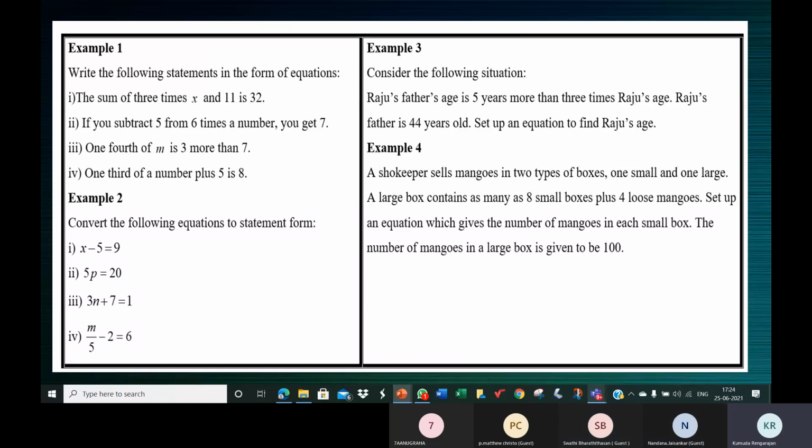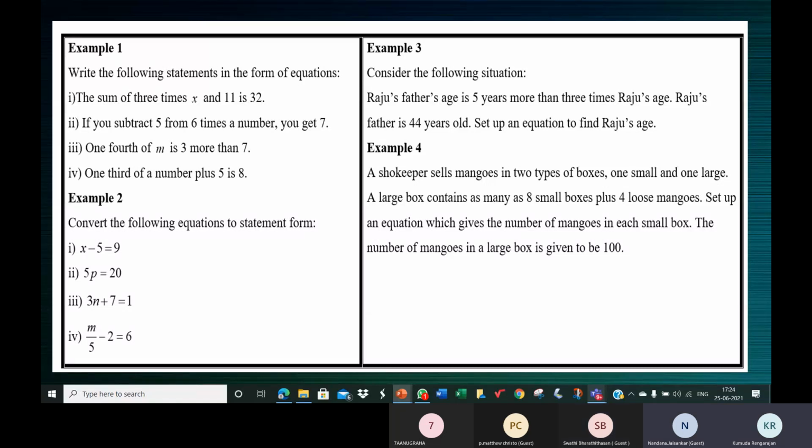Okay, so if one box has x mangoes, 8 boxes will have 8 into x, 8x mangoes, correct? Now, how many boxes and mangoes are there in one large box? 8 boxes.